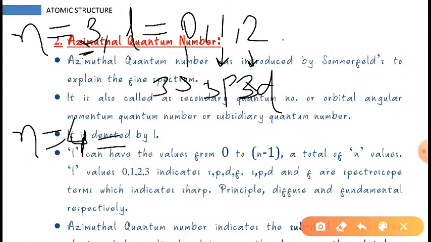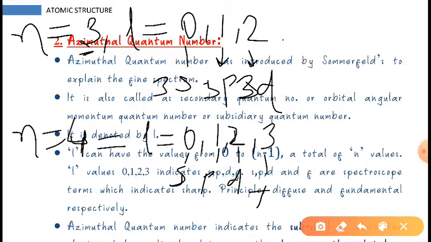If we are taking n is equal to 4, then the value of L will be what? It will be 0, 1, 2, 3, so 4 values. Again, 0 is for s, 1 is for p, 2 is for d, and 3 is for f. Since the principal quantum number is 4, it will be 4s, 4p, 4d and 4f. I hope you have understood this.